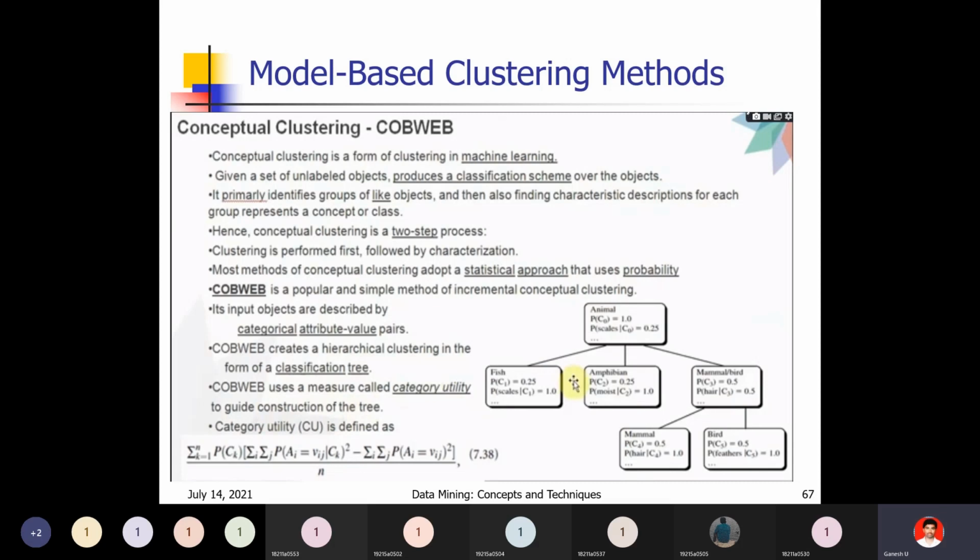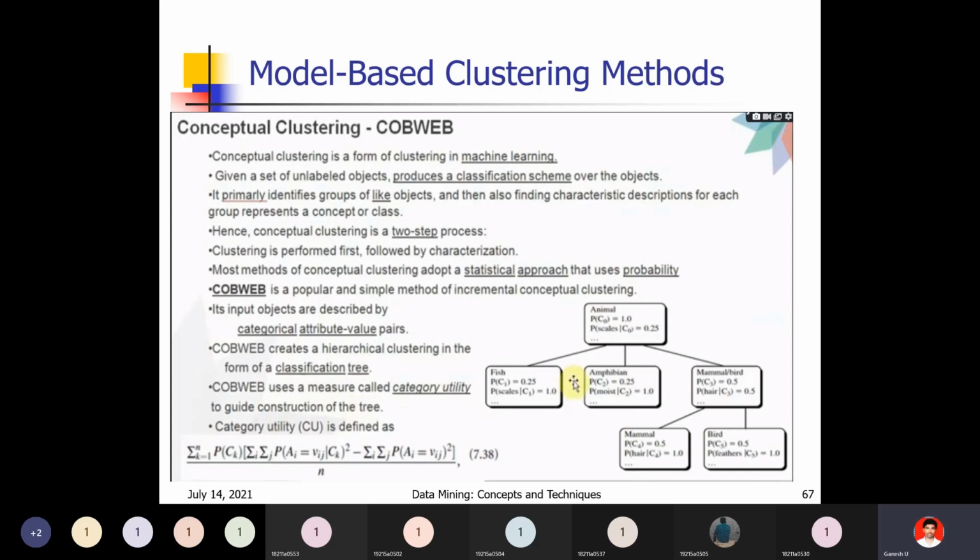Next, it looks like a classification tree. Based on the characteristics, the concepts, the theory, the description, we will divide the data. So the animal can be divided into fish, amphibians, and mammal, bird, like this. Again, mammal and bird can be divided further, level by level. For this, category utility can be calculated. By using this formula we calculate the category utility, and based on that we divide the data. So that is conceptual clustering.